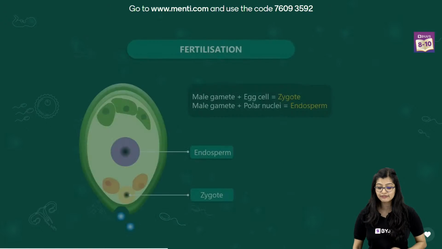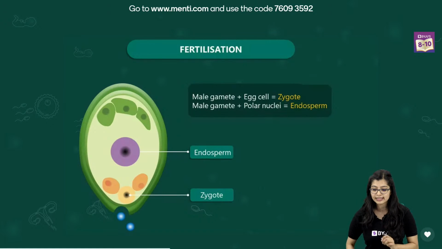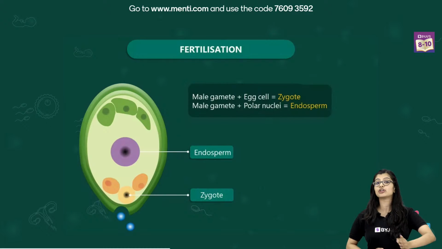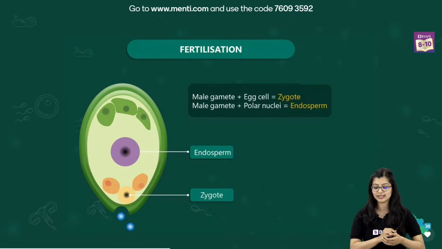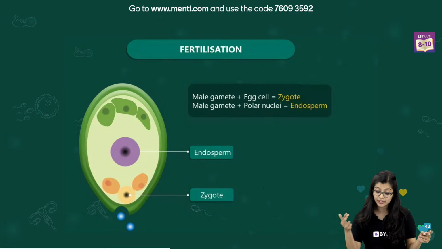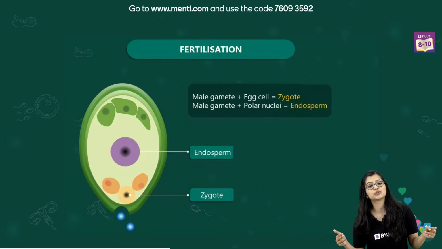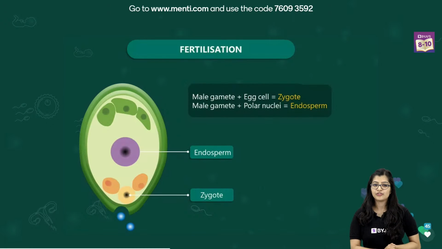Because we know that fusion of male and female gamete is known as fertilization. And when we say there is fusion of male gamete and the egg cell, we know that this right here is zygote. But if it were to fuse with polar nuclei, then it would be endosperm. Right, very good.